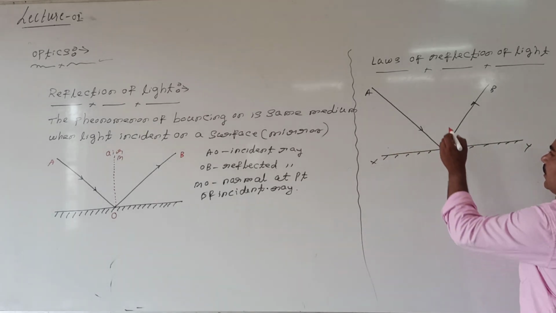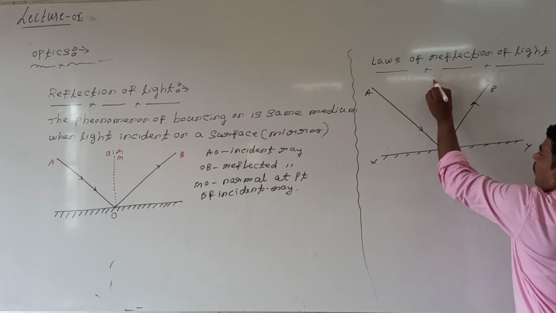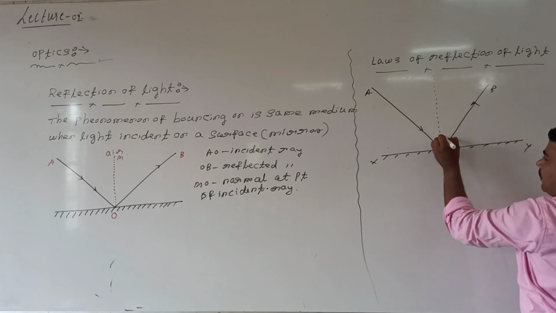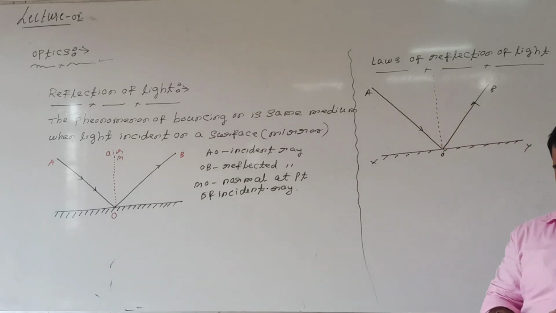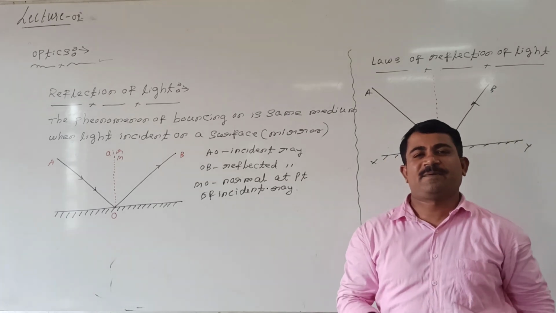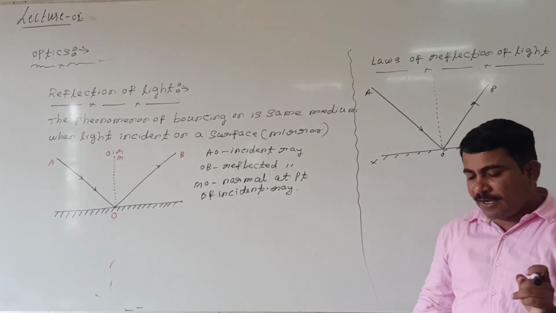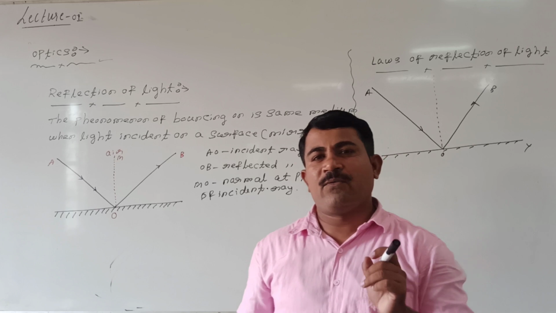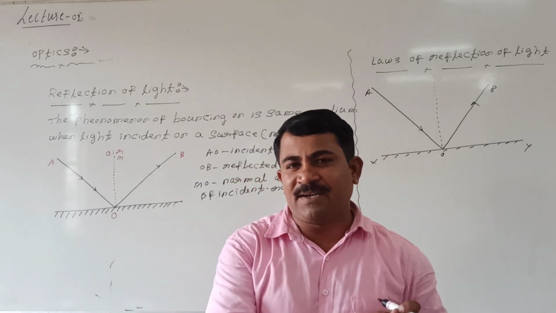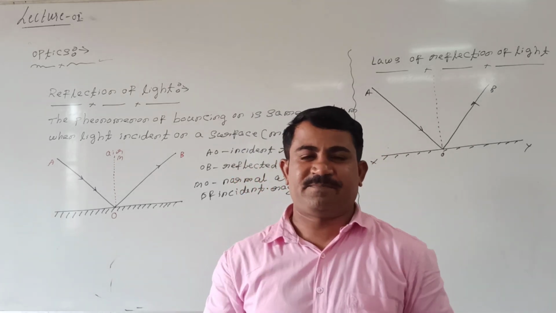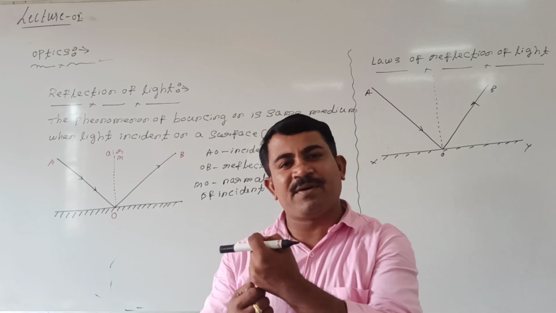Then what is the normal? The perpendicular line drawn at the point of incidence. This we are calling normal. Here we are mainly defining two angles: the angle of incidence and the angle of reflection. The angle between the incident ray and the normal, MO being the normal, we are calling the angle of incidence. The angle between the reflected ray and the normal, we are calling the angle of reflection.